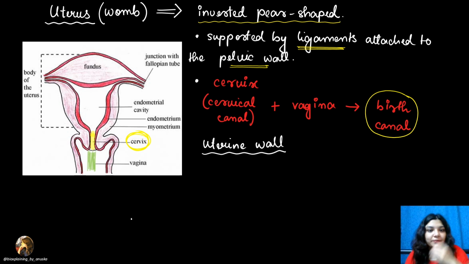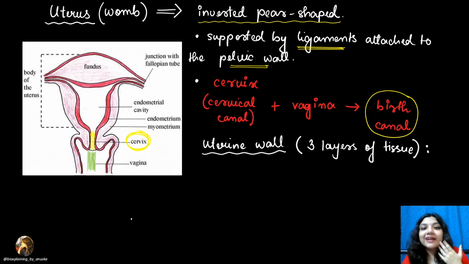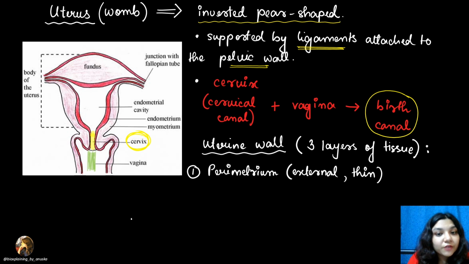Let us come to the uterine walls. What are the different layers of the uterine wall? There are three layers of tissue present in the uterine wall. The first one is the perimetrium. In the diagram you can find this region, the outermost layer, that is the perimetrium.